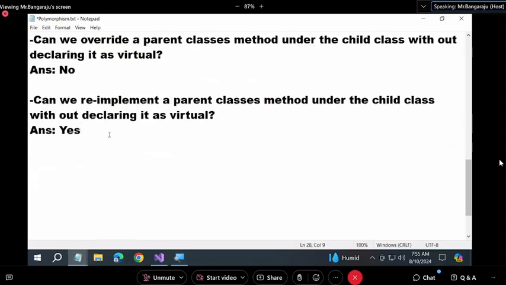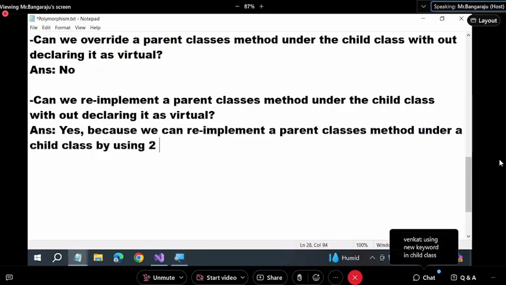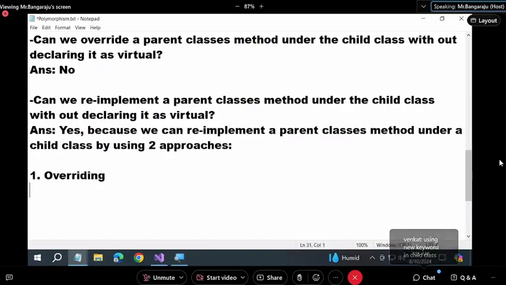Hiding or shadowing. First one, overriding. Second one, hiding or shadowing.